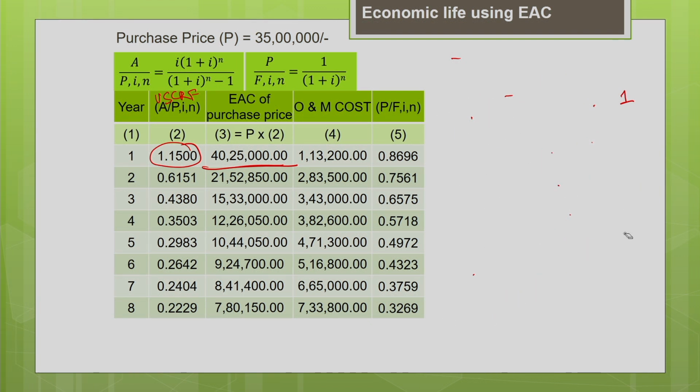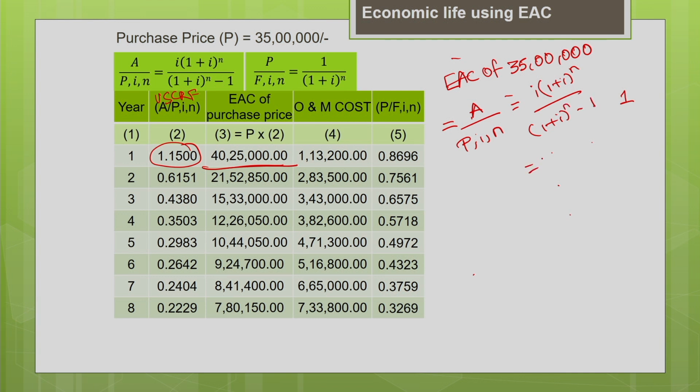Now we are going to find the equivalent annual cost for year 2 of 35 lakh. How to do that? Basically, we are going to find A for the given P, i, n. The capital recovery factor is i into (1 plus i) to the power n, divided by (1 plus i) to the power n minus 1. That is 0.15 into 1.15 squared, where n is 2, divided by 1.15 squared minus 1.